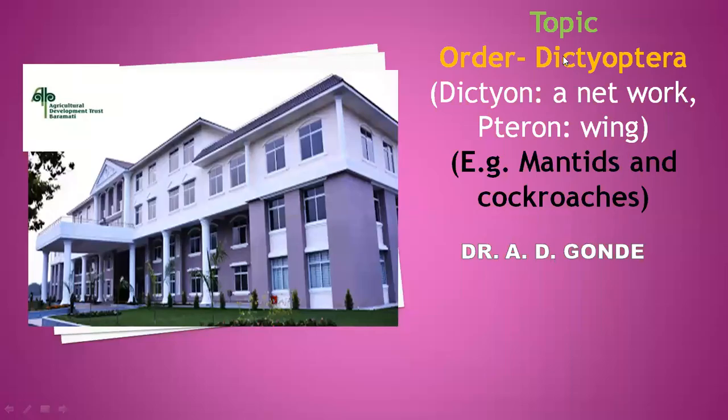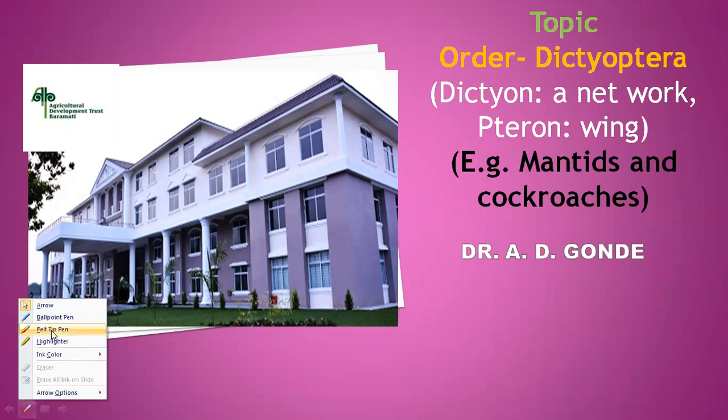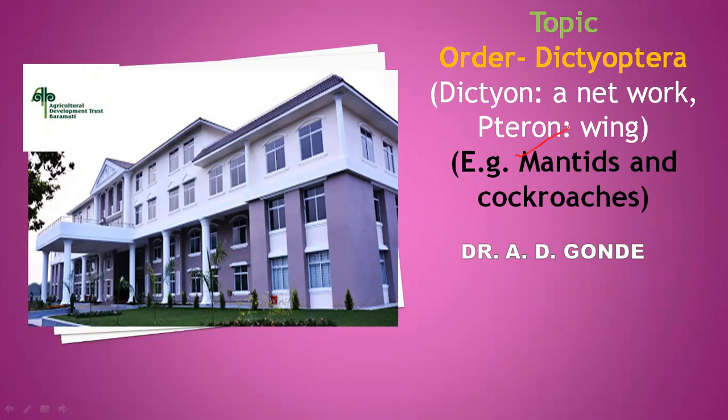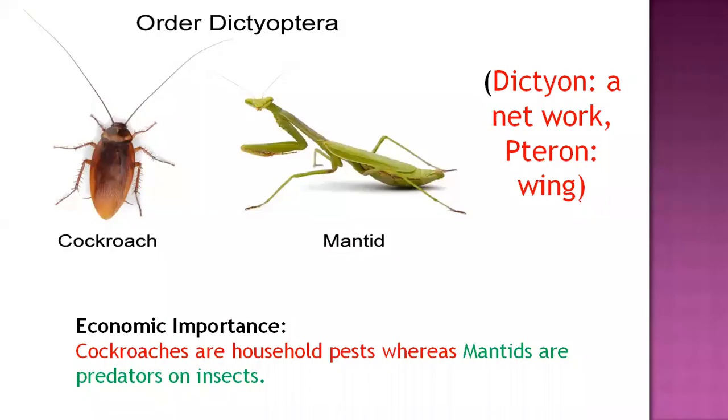So, this is the second order of insects, known as order Dictyoptera. In this order, the examples are mantids and cockroaches. These two examples come under order Dictyoptera. The meaning of Dictyoptera is network wings. Let's see in detail its characters, and the suborders and families of order Dictyoptera.